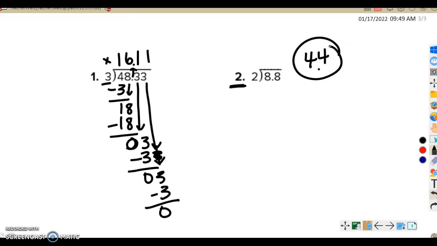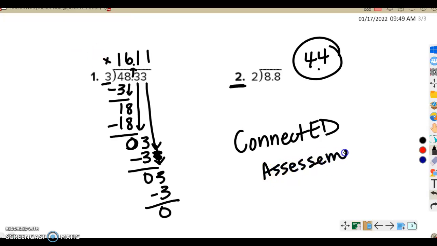I want you guys to do a couple of practice problems with this. So your assignment for today is going to be on Connect Ed. I'll link that in the Google Classroom assignment. But it'll be on Connect Ed where you find your regular assignments. So it'll be under that green button. It says assessments.